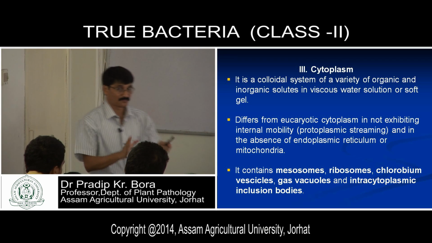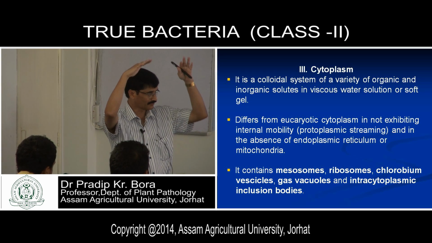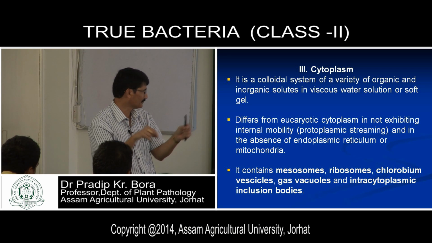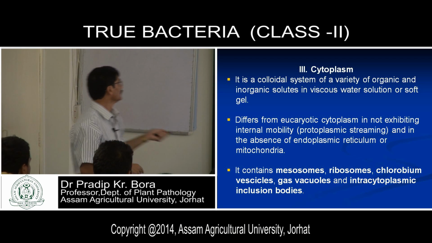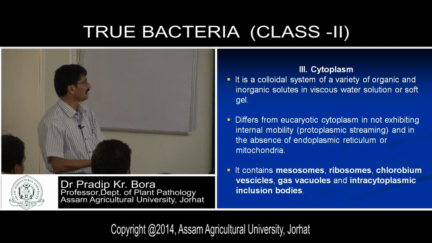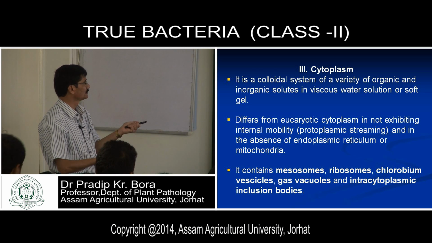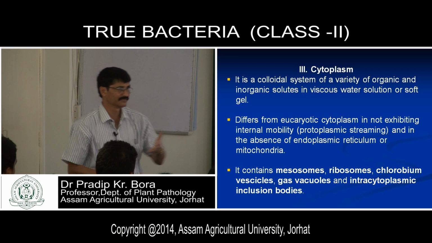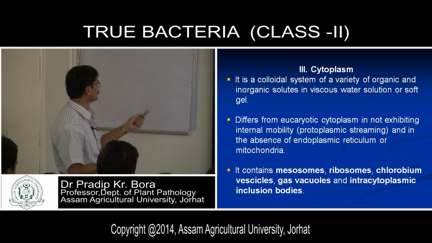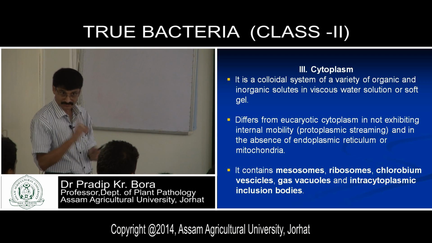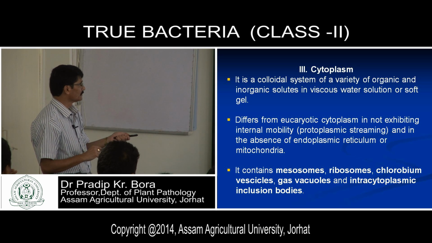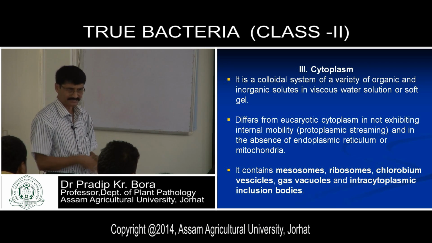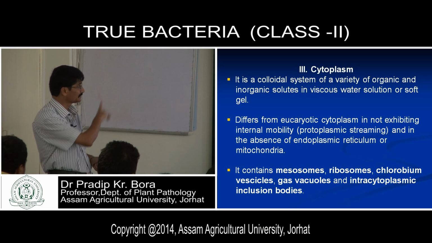Then cytoplasm proper. Now we are starting from the appendages area, then cell envelope, capsule, then cell wall, cell membrane, then coming to the cytoplasm. It is a colloidal system of a variety of organic and inorganic solutes in a viscous water solution or soft gel. Always remember, cytoplasm is a semi-liquid substance, and it differs from eukaryotic cytoplasm in not exhibiting internal mobility. There is no protoplasmic streaming. You can differentiate between eukaryotes and prokaryotes this way also.